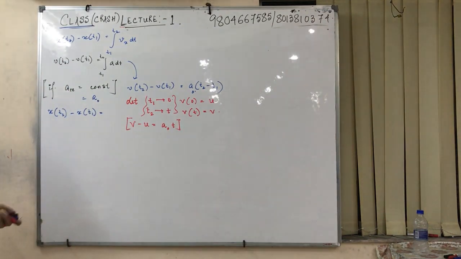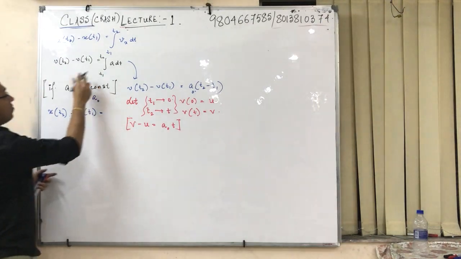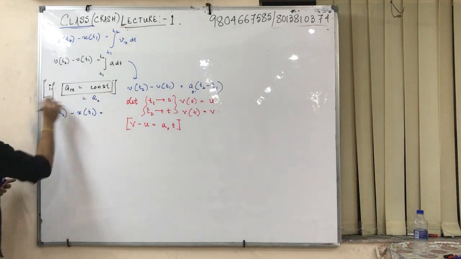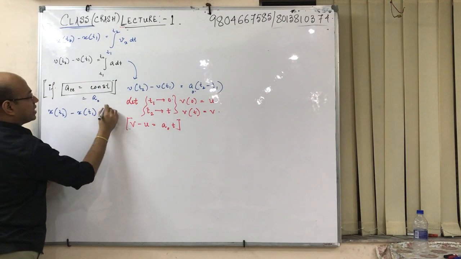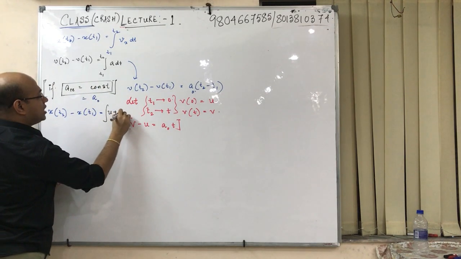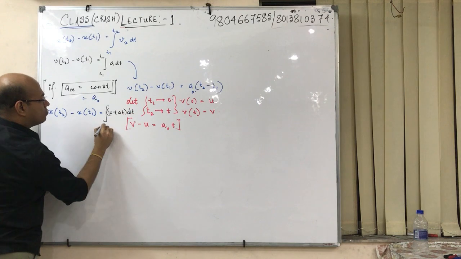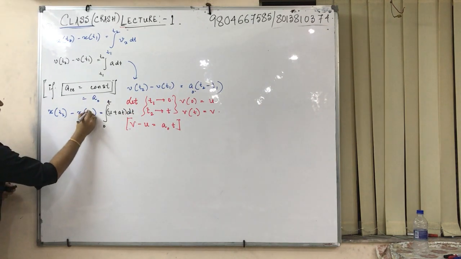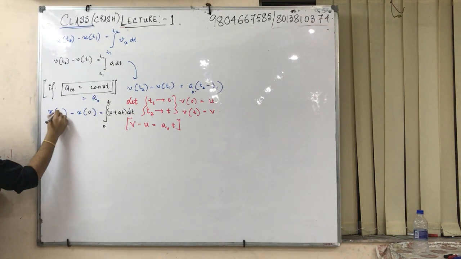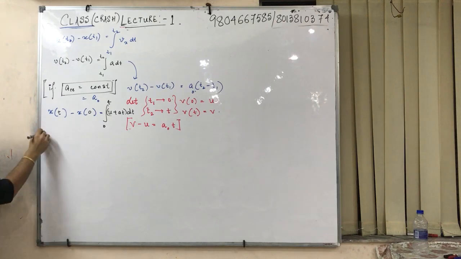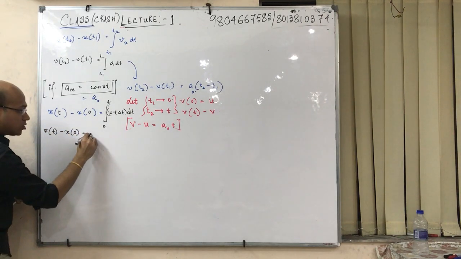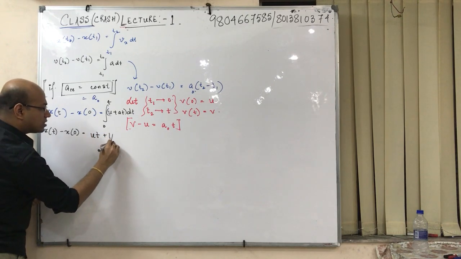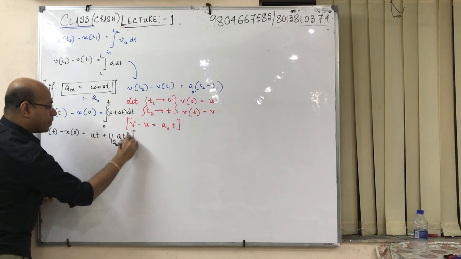Here goes the beautiful thing. See, this only happens if the acceleration is constant. Similarly, v is equal to u plus at, then integrating u plus at dt from 0 to t, from x0 to xt. Check this: xt minus x0 is equal to ut plus half at square.